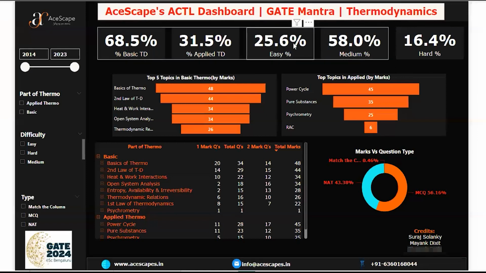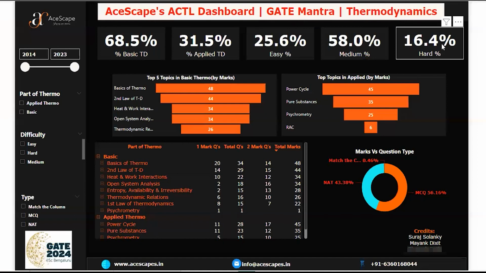Next, coming to the point, you can see around 80%, 84% of the paper is coming from the easy to medium zone. Only 16.4% is the tough zone. So we can see thermodynamics is more towards the moderate zone compared to the hard zone or easy zone. So it is always a moderate paper. So you need more and more practice for that. All clear? Yes, sir.